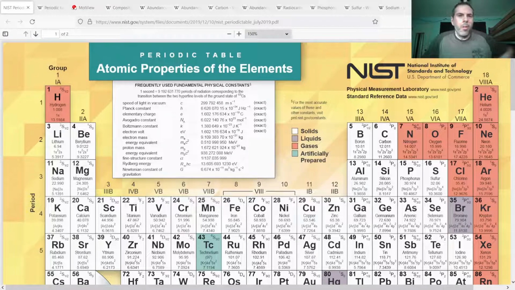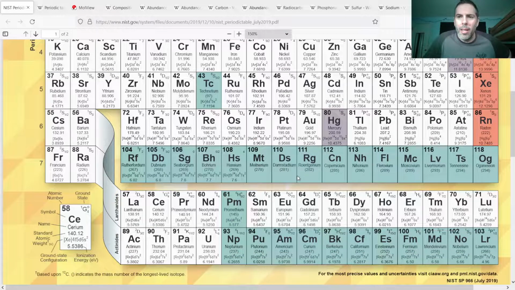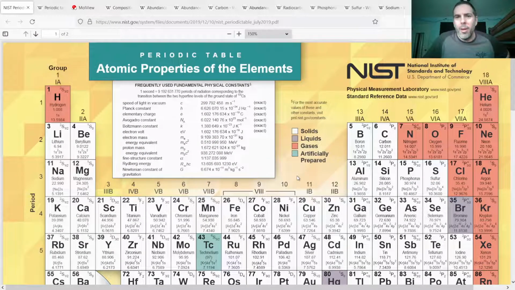In this video, I'm going to talk about a few of the elements that are important in biology. So what you're seeing here is the NIST periodic table of elements. The table has 118 different elements, and we're only going to talk about 11 of those that are the most important in biology.